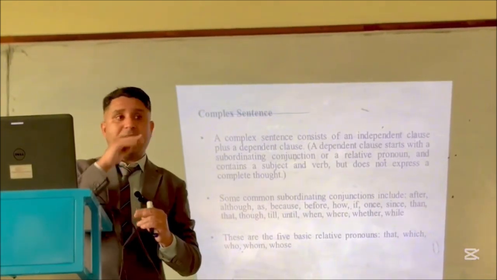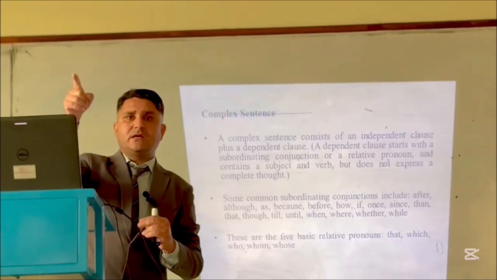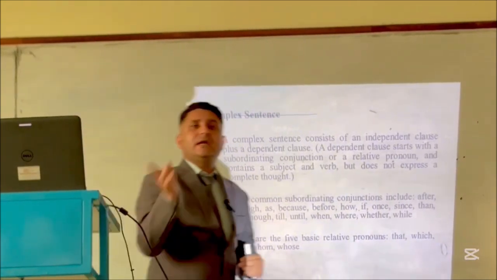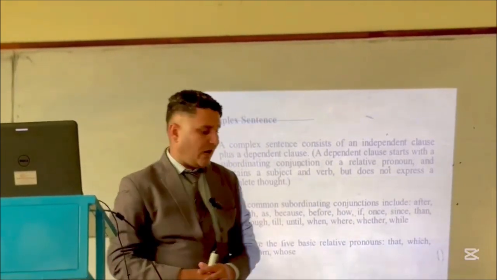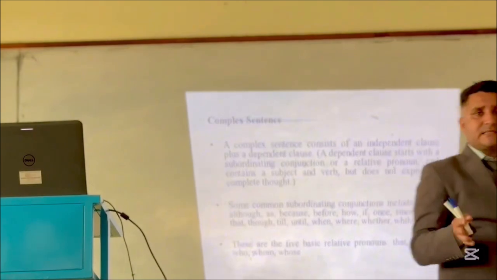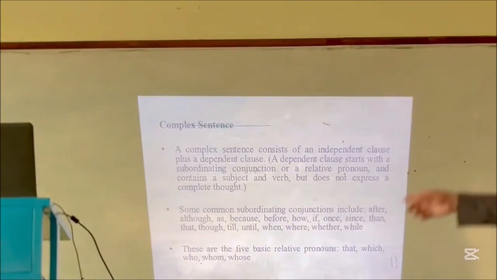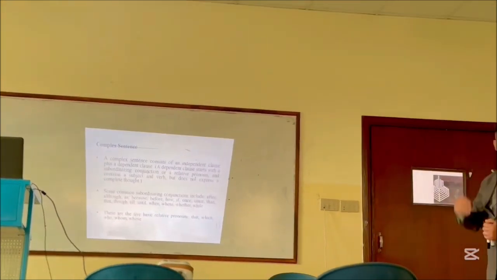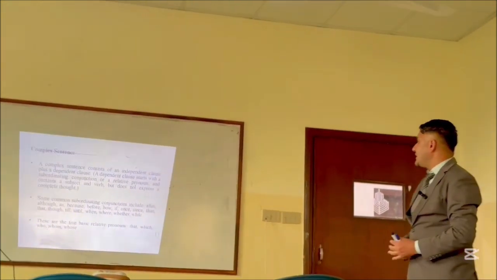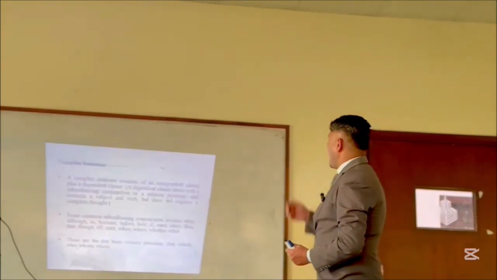A new thing now: dependent clause. Previously, you just studied independent clauses. And now, a complex sentence is a combination of an independent clause plus a dependent clause. First of all, a dependent clause starts with a subordinating conjunction or a relative pronoun.